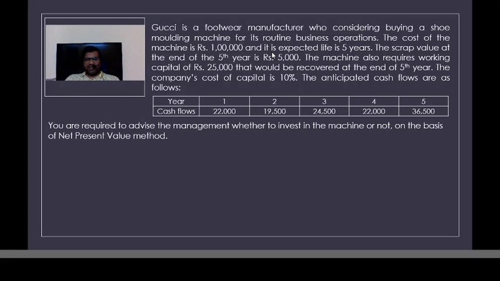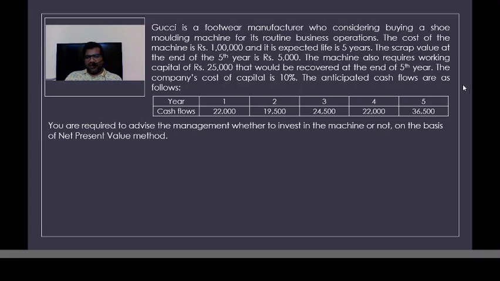There is a footwear company which wants to buy a shoe molding machine for its manufacturing operations, and this shoe molding machine would cost 1 lakh rupees, right? The machine has a life of 5 years, and at the end of 5 years the machine would be sold, for which the company is getting some scrap value of 5,000 rupees.